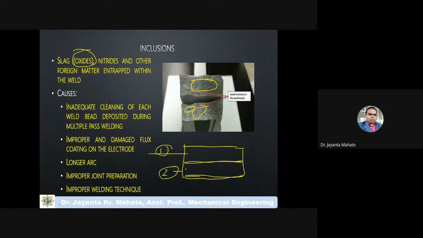To weld these two pieces, we have to travel this electrode two times.